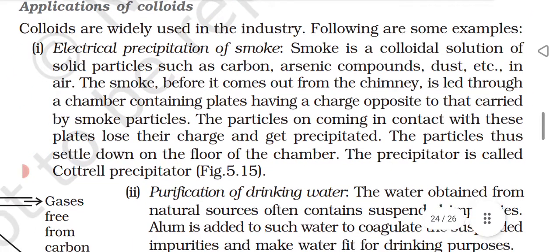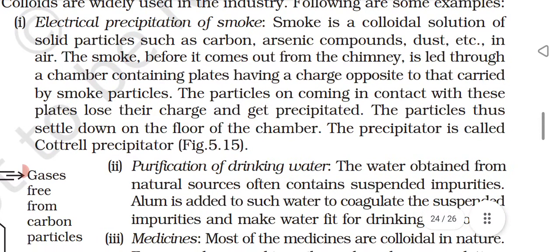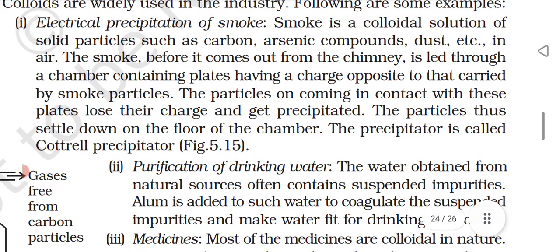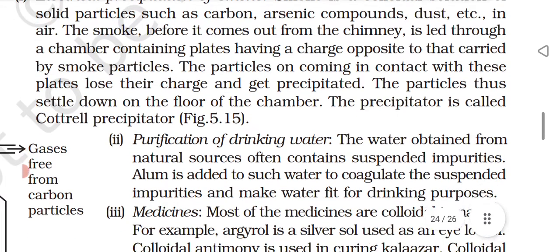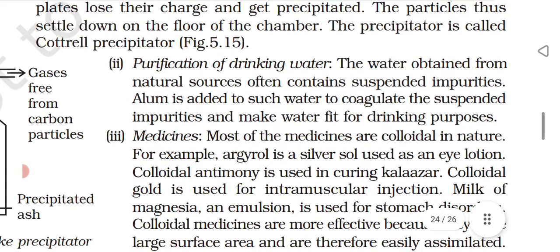Applications of colloids. Electrical precipitation of smoke: smoke is a colloidal solution of solid particles such as carbon, arsenic compounds, dust, etc. in the air. Before it comes out from the chimney, the smoke is led through a chamber containing plates having a charge opposite to that carried by smoke particles. These particles, on coming in contact with these plates, lose their charge and get precipitated. The particles thus settle down on the floor of the chamber. The precipitator is called the Cottrell precipitator.